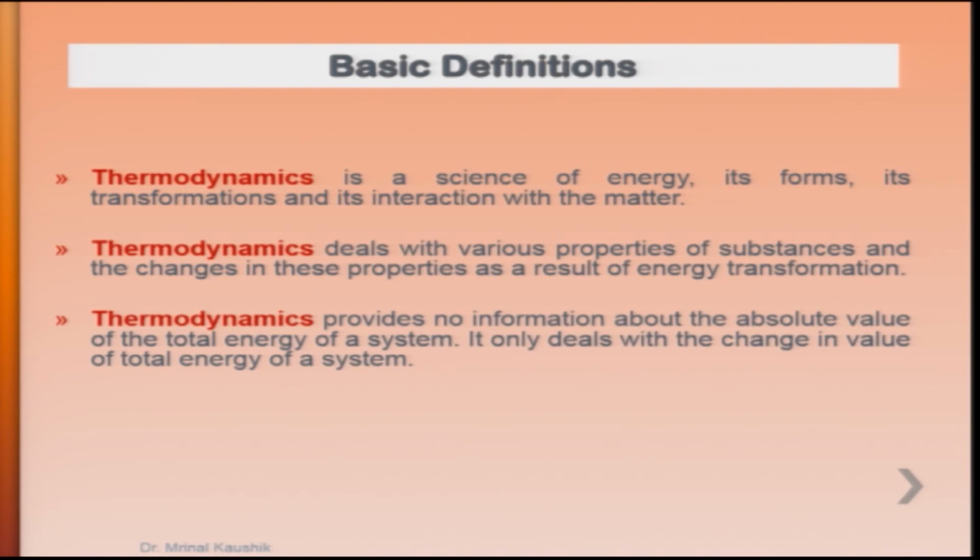Now, let us see those laws and derived equations macroscopically, which is discussed in this part. Let us have a quick review of basic definitions like thermodynamics. Thermodynamics is a science of energy, its forms, its transformation, and its interaction with matter. It deals with various properties of substances and the changes in these properties due to energy transformations. Thermodynamics provides no information about the absolute value of energy, rather it only describes the change in energy.